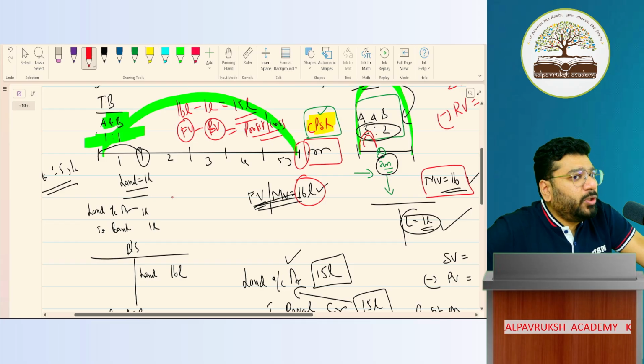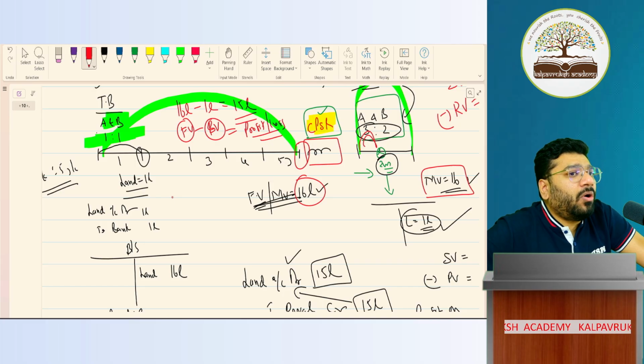Tell me one thing. Land, do we not depreciate? Like building, plant and machinery, all we depreciate, no? For land, do we apply depreciation? Why? It constantly grows over time. It is an appreciable asset. That's why you feel it is not to be depreciated.